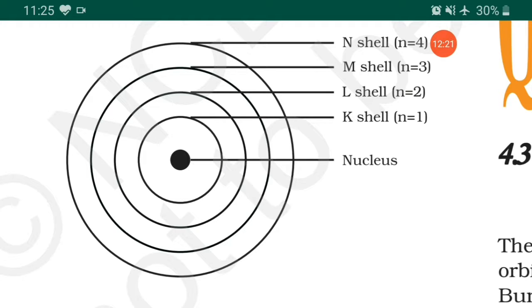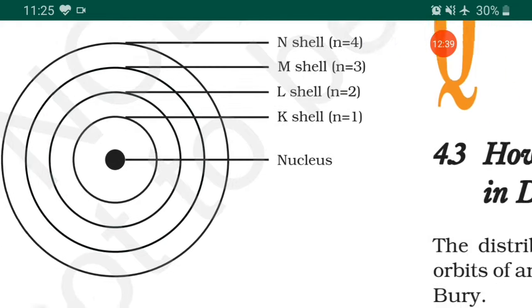The K shell has 2 electrons, L 8, M 8, and the remaining shells, 18 and so on.